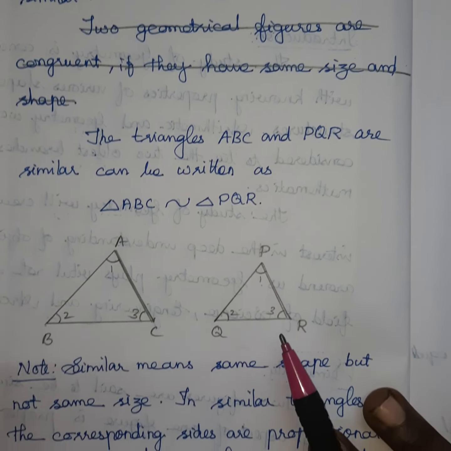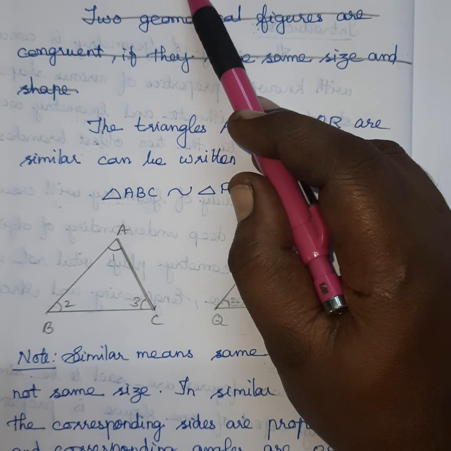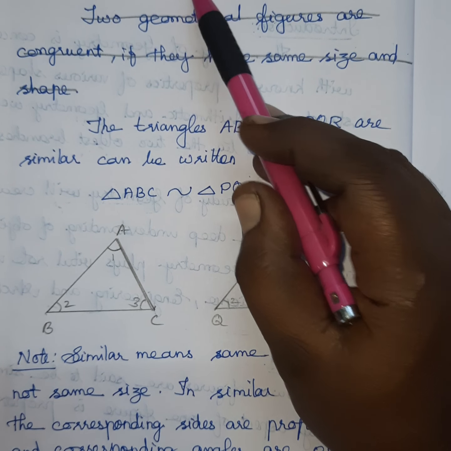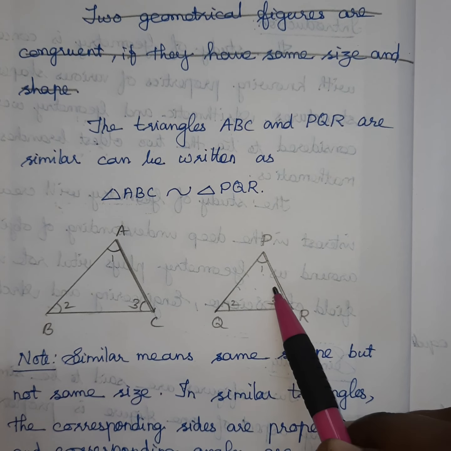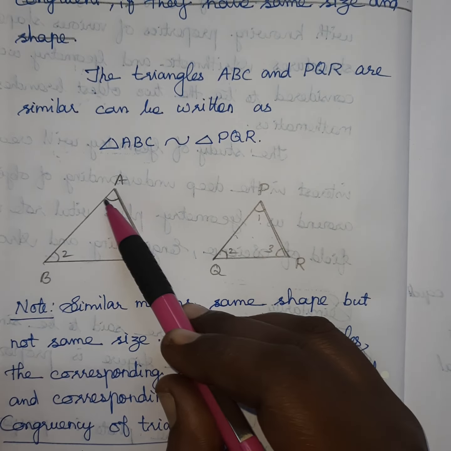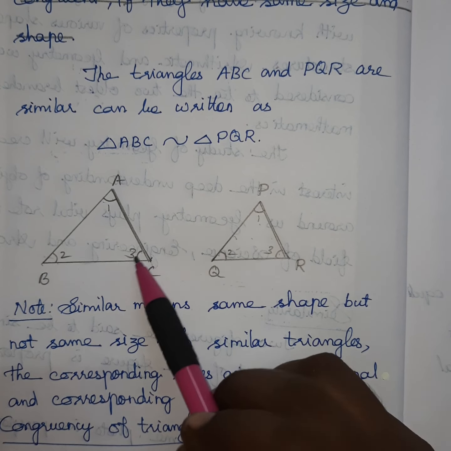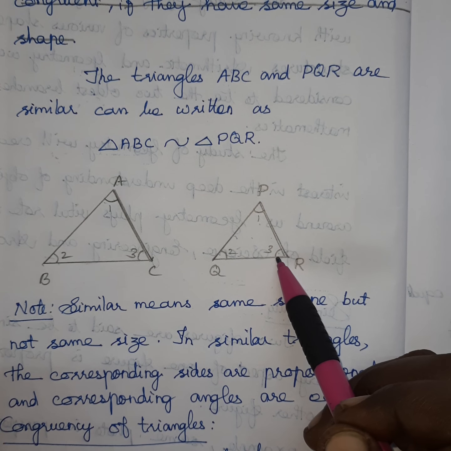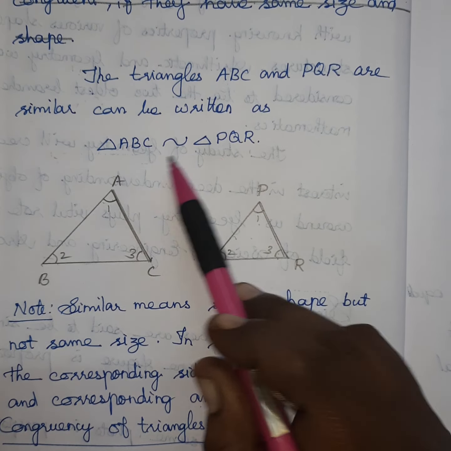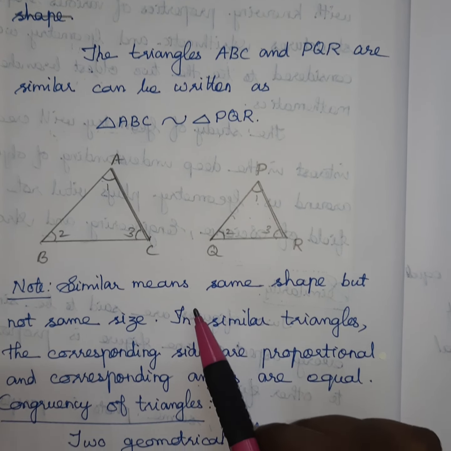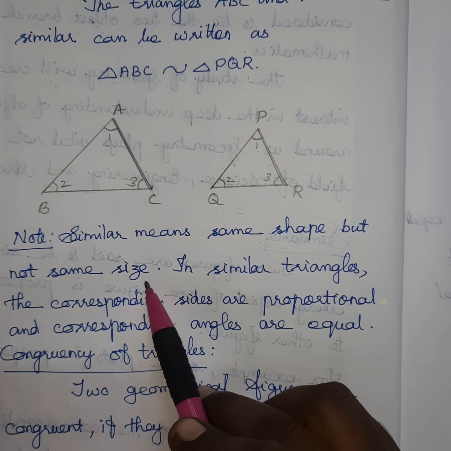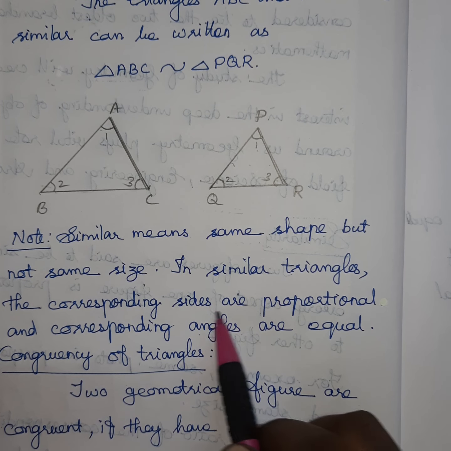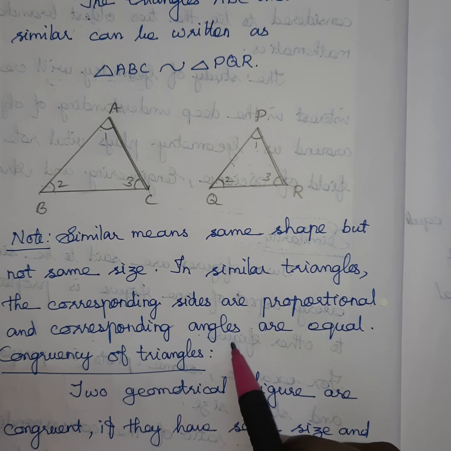In the triangle, how to do? Similar means the sides are proportional, but what about the triangle? When you consider the two triangles ABC and PQR, if the corresponding angles are equal, then we can say the triangles are similar. Similar means same shape but not same size. Size is not compulsory to be equal. In similar triangles, corresponding sides are proportional and corresponding angles are equal.